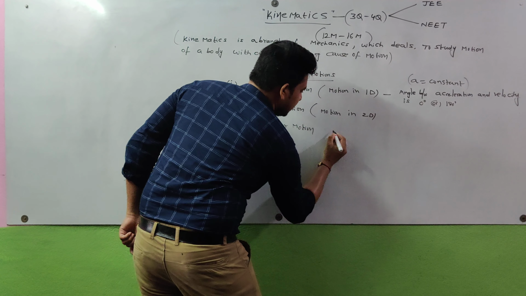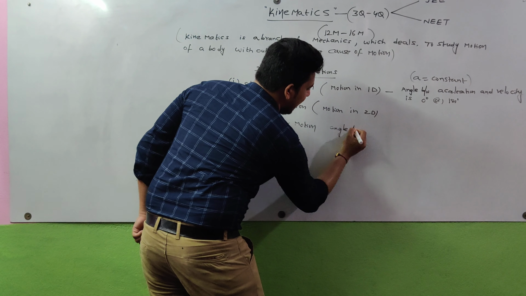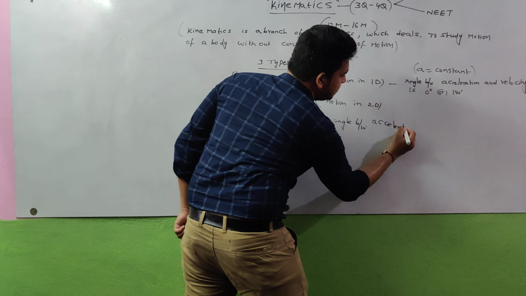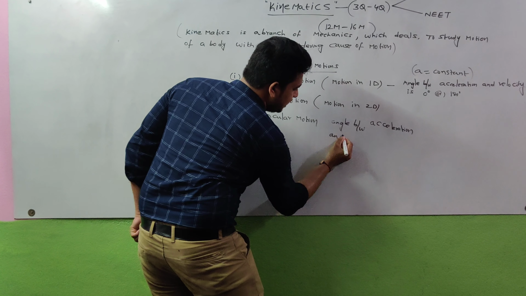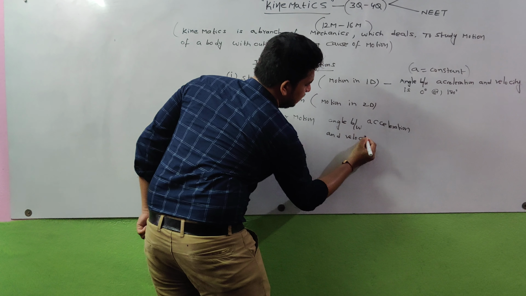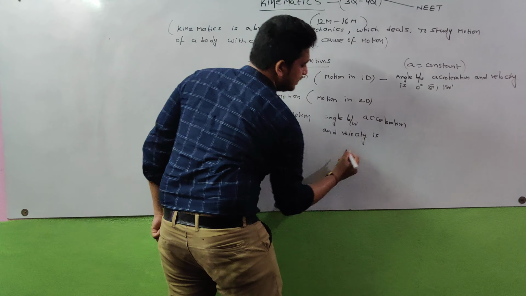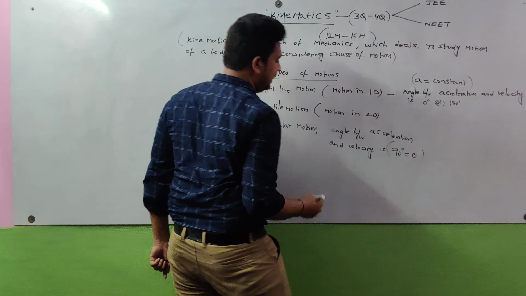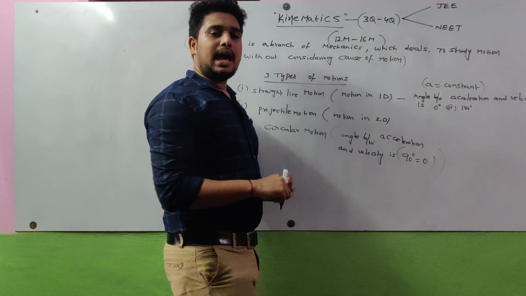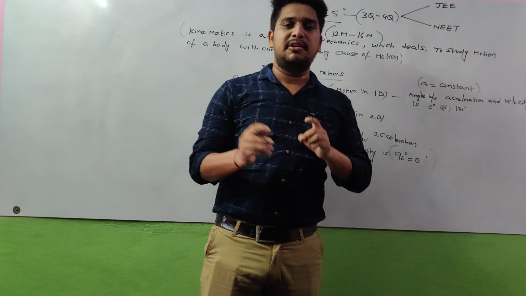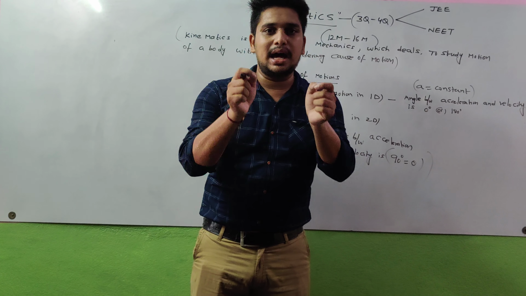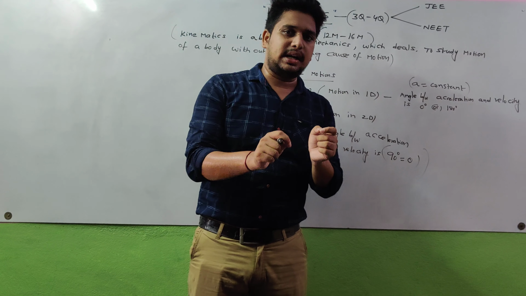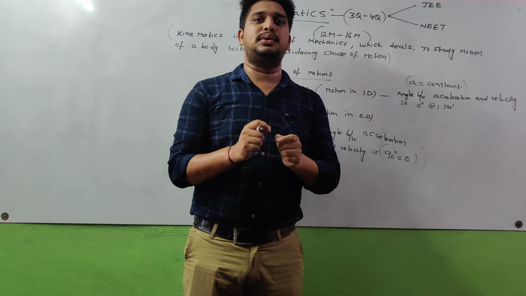If the angle between acceleration and velocity is 90 degrees, that means theta is equal to 90 degrees. That means the acceleration vector and velocity vector are perpendicular to each other.